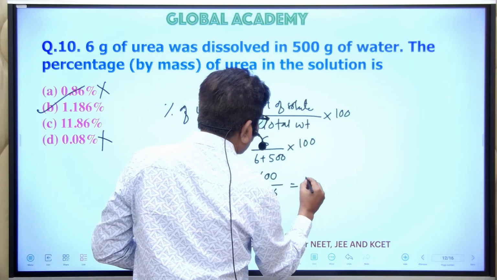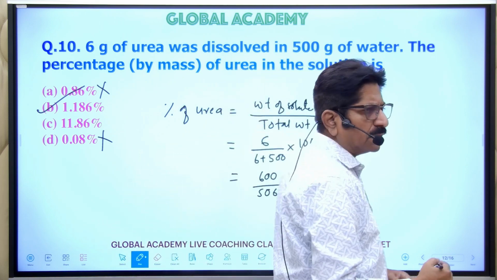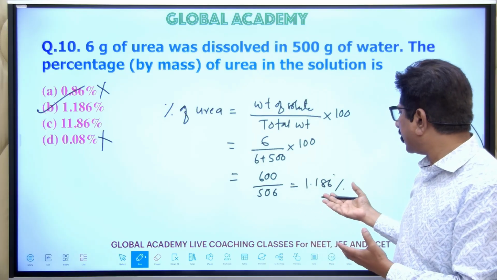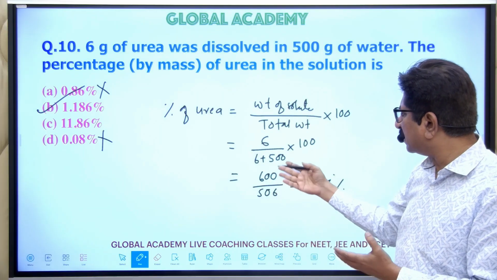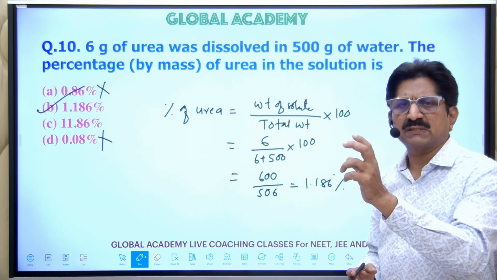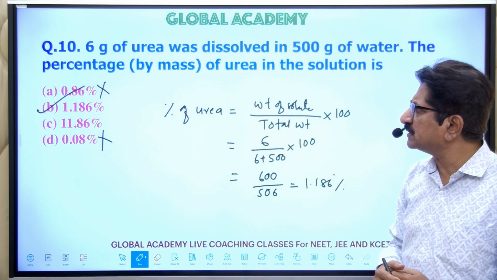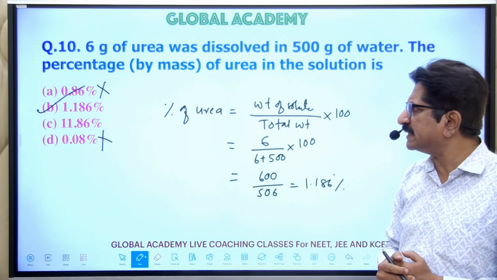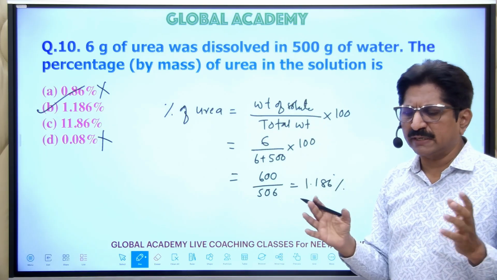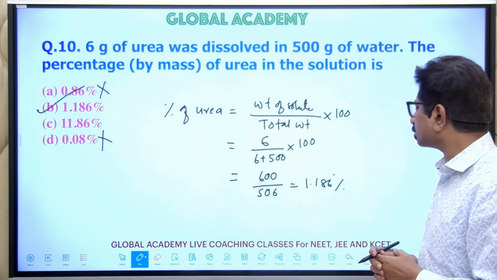So that is 1.186%. There is no need to go for the calculation here. You can directly write it, because if you just see the values, you will come to know that it is a 1 point small value. And because there is only one option given, 1.186%, you can go for that without any hesitation. Now that is question number 10.